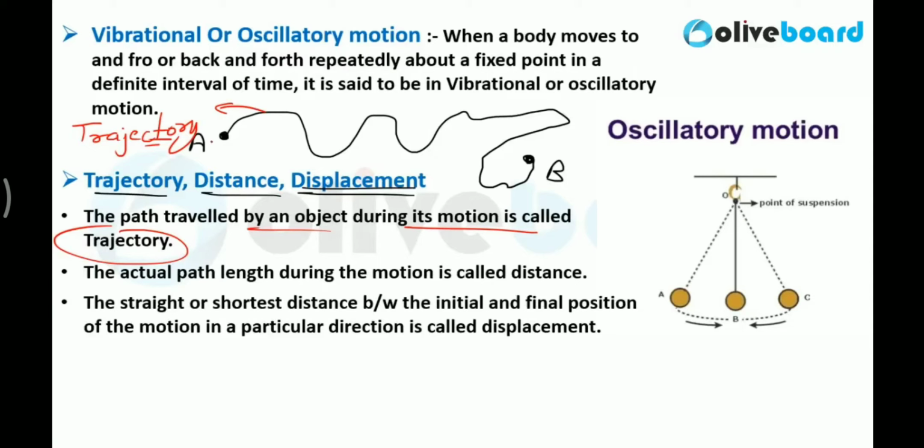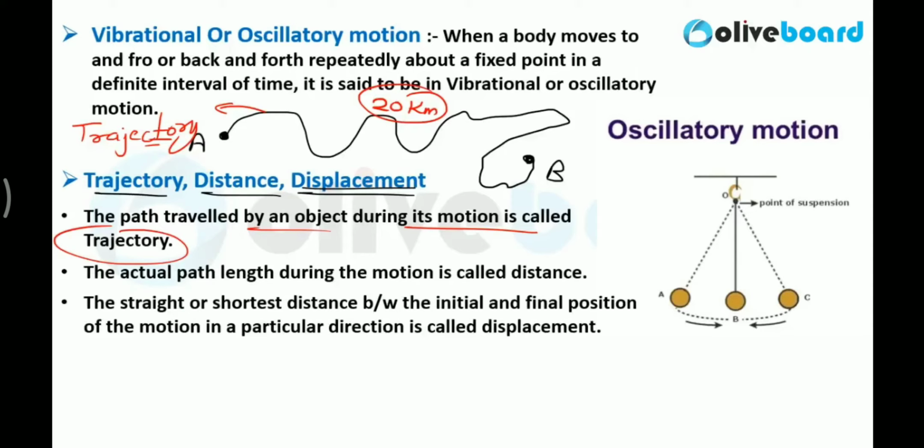Let's say from point A to point B, when you have traveled along this trajectory or along this path, you have covered how much distance? Let's say you have traveled 20 kilometers of distance. So what is the value of the distance? It is 20 kilometers, which means the actual path length during the motion you have covered.